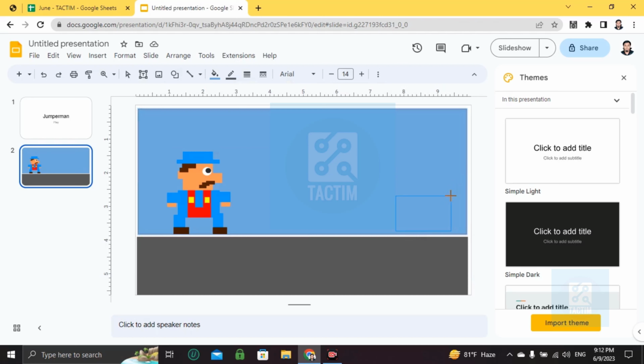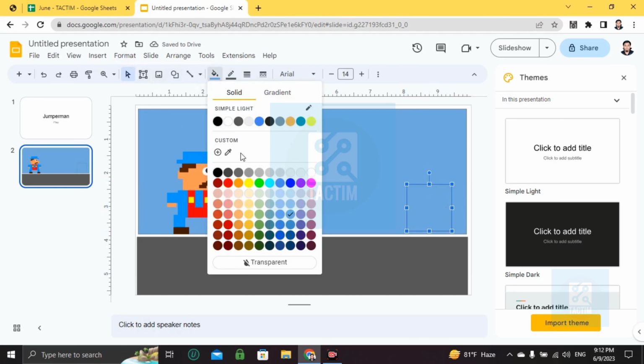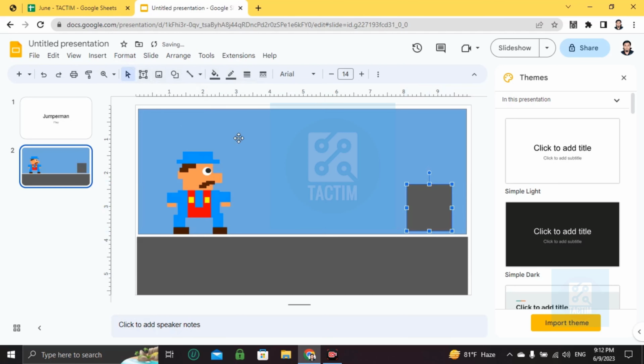Here's one obstacle I can make nicely, so making it thin and tall. Okay, so let's color this. You can color this going here, making it black. Okay, the first one is like this.